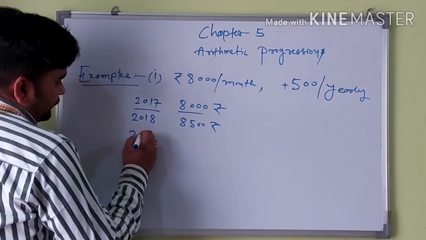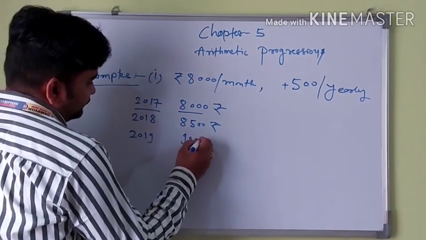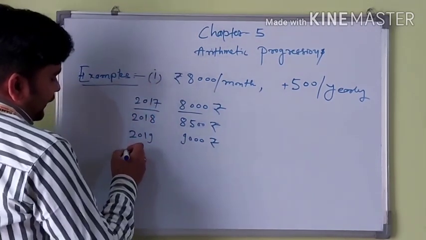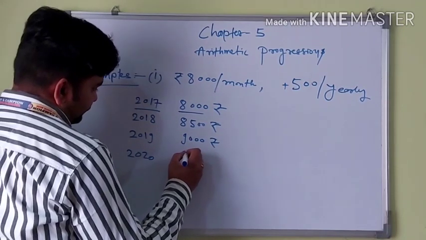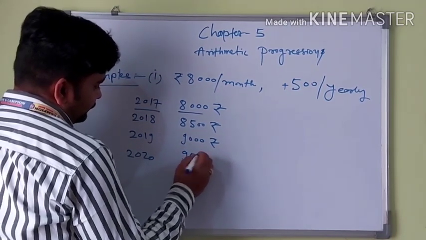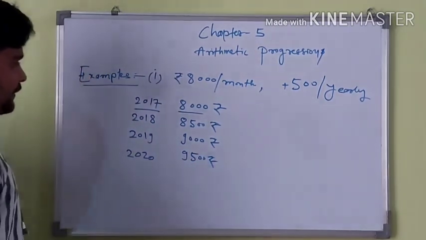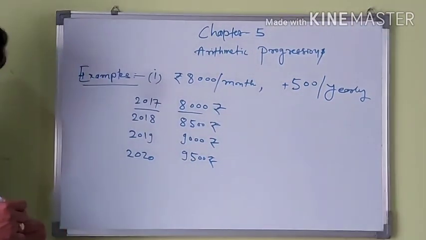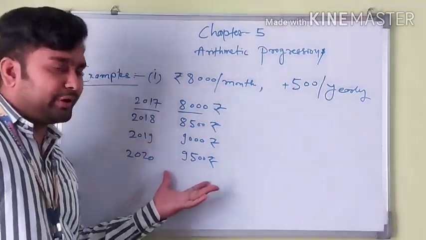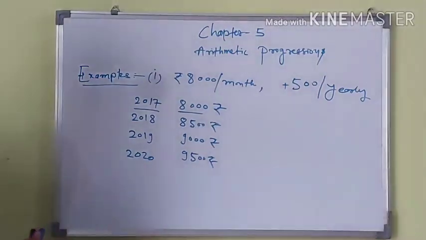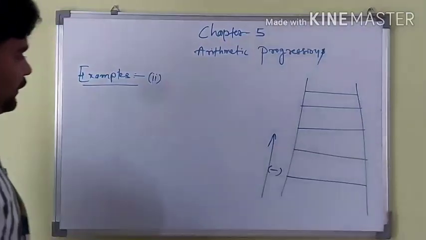In 2019 her salary will be 9,000 rupees, and in 2020 her salary will be 9,500 rupees. That means it follows some rule and pattern, so this is an arithmetic progression. Let's see one more example.